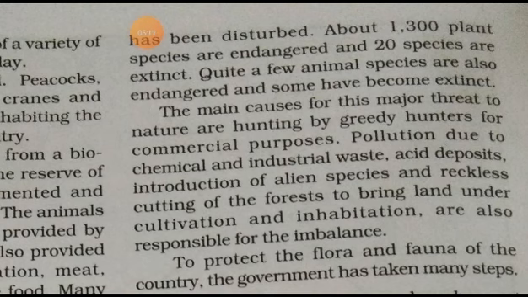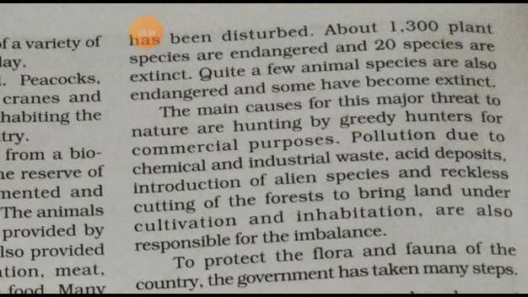The main cause of this major threat to nature is hunting by greedy hunters for commercial purposes. They kill these species for their own benefit.